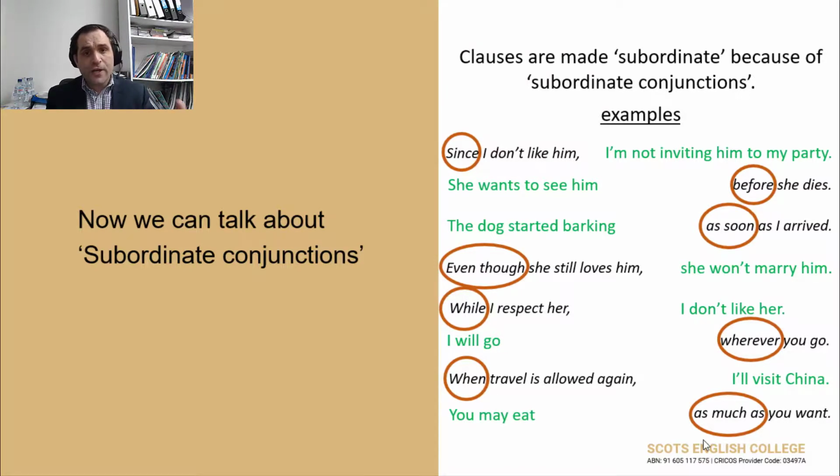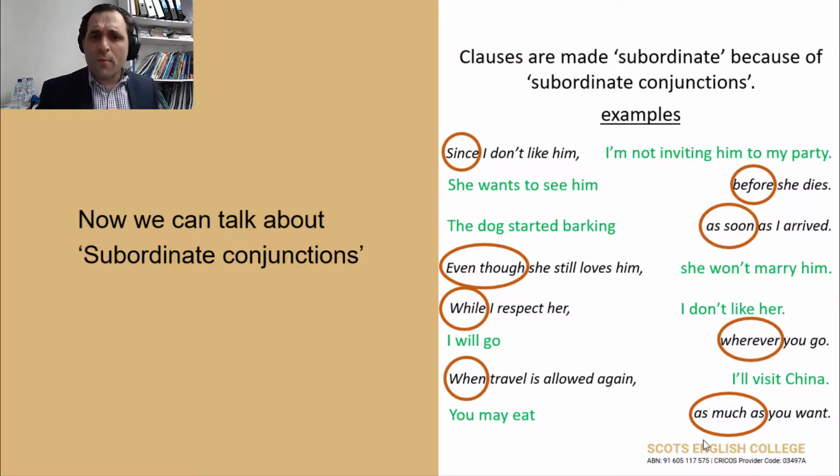I'll visit China. But "when travel is allowed again" tells you when I'll visit China. So I'm giving you extra information that you don't need to understand the main idea. The main idea, I will visit China. That's the main idea.